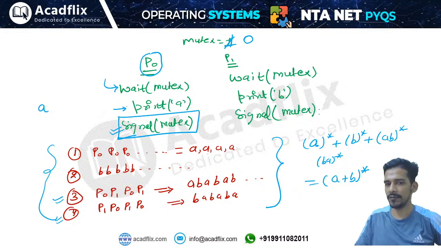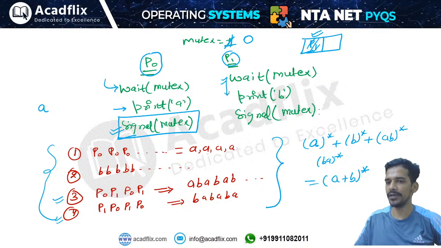Let us say while P0 is printing A, process P1 also applies the wait operation. Then process P1 enters the suspended list because the value of the semaphore is 0. Then the signal operation checks the suspended list. If there is a process in the suspended list, the value remains the same, but this process is removed from the suspended list and starts executing.